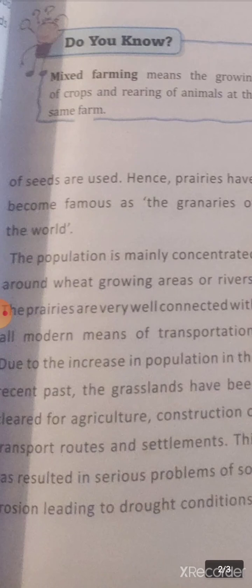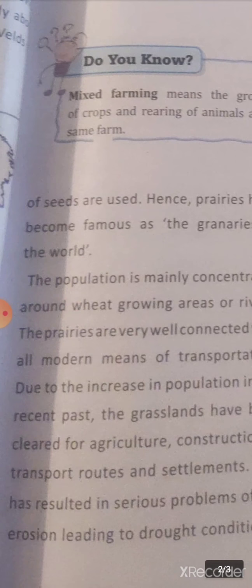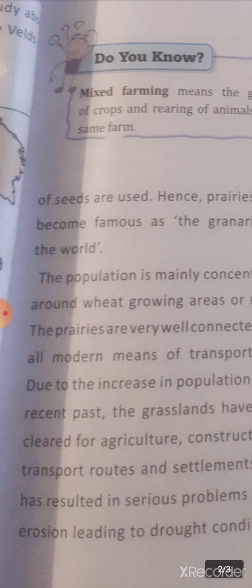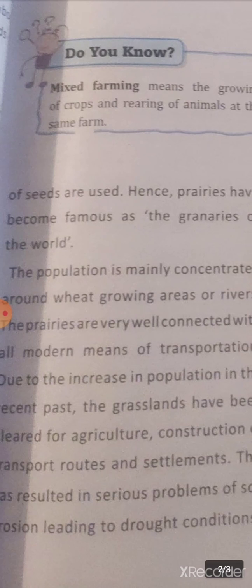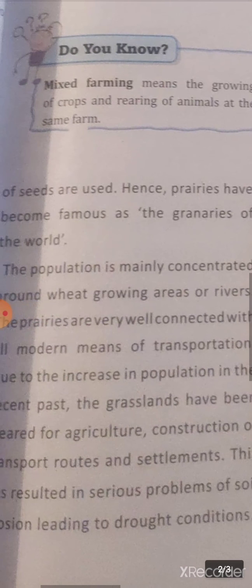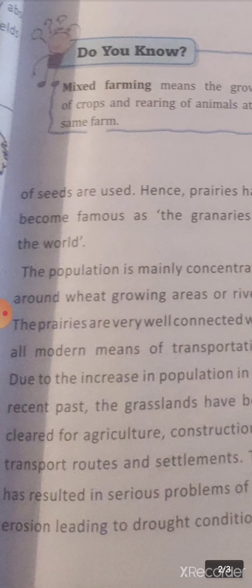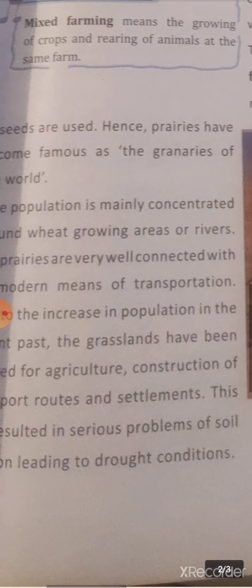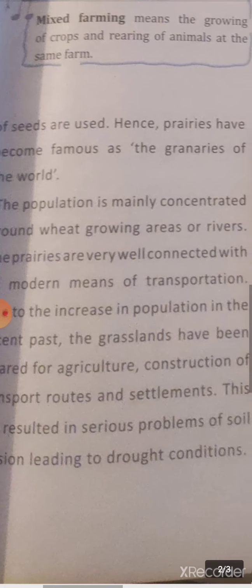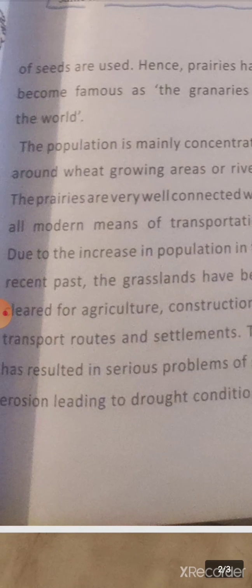Now, population is mainly concentrated around wheat growing areas or the rivers. So we will see prairies are also well connected with all modern means of transportation. Nowadays, we will see there has been an increase in population in the recent past. The grasslands have been cleared for agriculture, construction of transport routes as well as settlements, and it has resulted in a serious problem of soil erosion leading to drought condition.